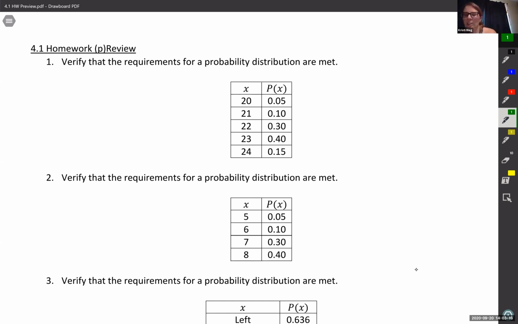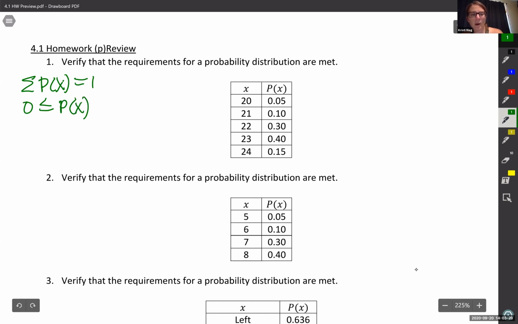So, a reminder of what I am looking for. I want to know that the sum of all the probabilities is equal to 1. I'm looking for each individual probability to be between 0 and 1, and I want no preferences. So it's a random discrete variable, but what that means, in short, is no preferences, all equally likely.